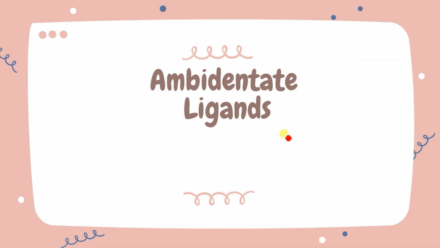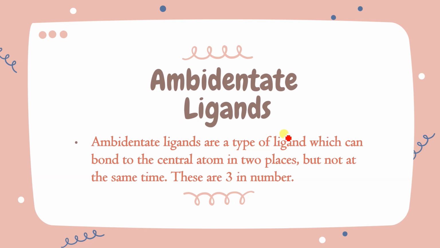Now ambidentate ligand. Ambidentate ligands are actually monodentate ligands.